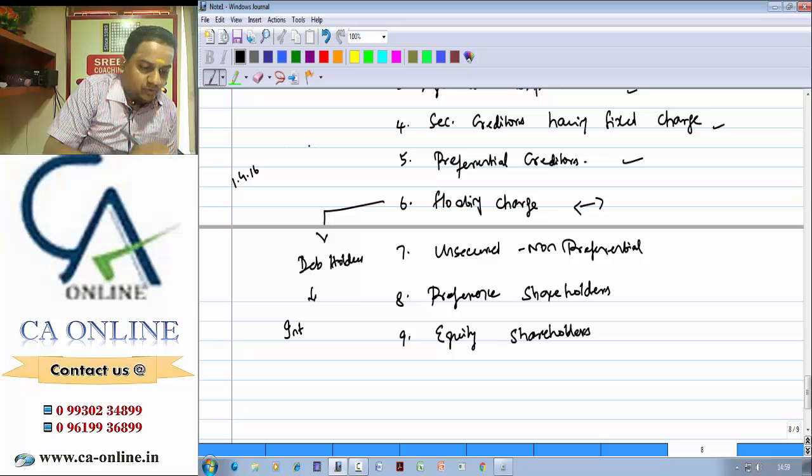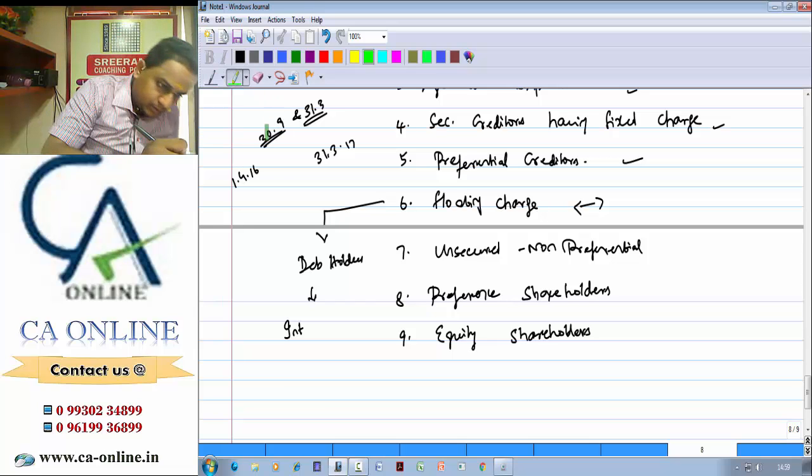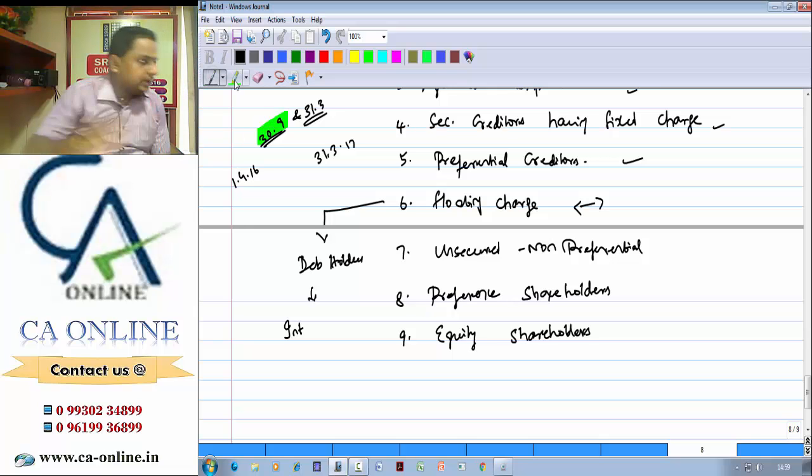The accounting year of the company is 1/4/16 to 31/3/17. The company pays interest on, say, 30th September and 31st March every year. It is September and March every year. Suppose the company goes into liquidation exactly on 30th September, for example. Possibly they could have paid interest, we assume. That is, on 30th September or 1 or 2 days later, if it happens, we could have paid interest for that particular first half year.